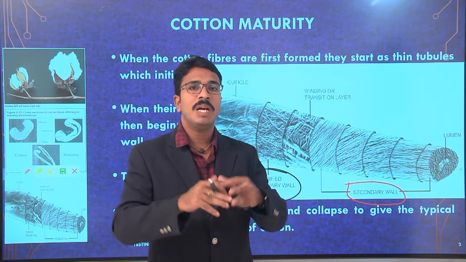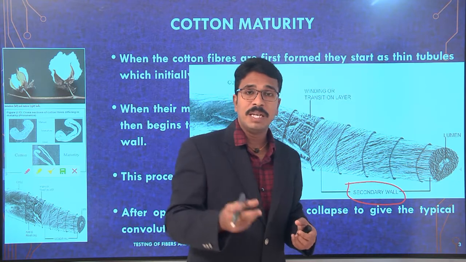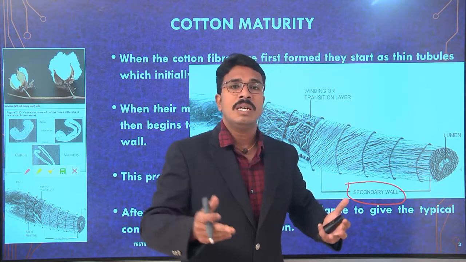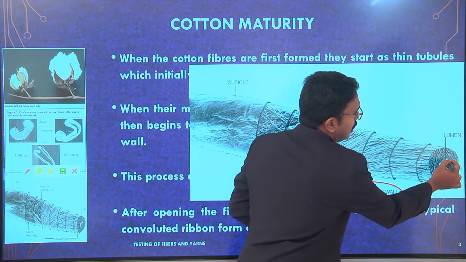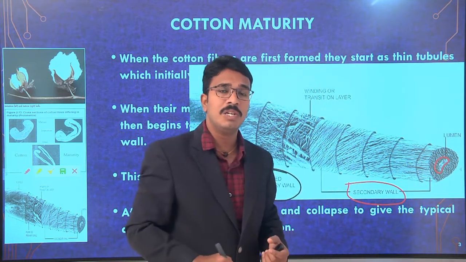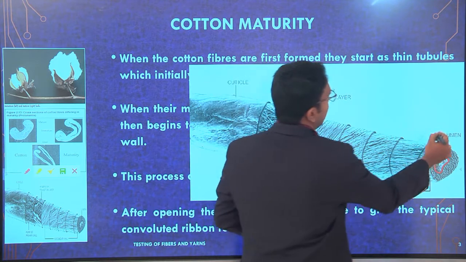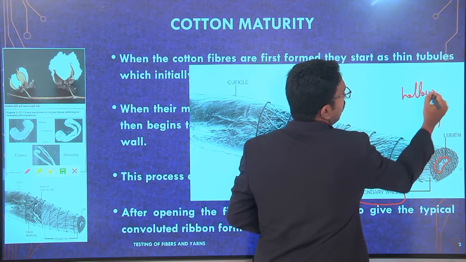And soon after the cotton ball opens, we are going to get a typically convoluted ribbon like form. Now you can see here, this part is nothing but the lumen, which is characterized as a halo structure.